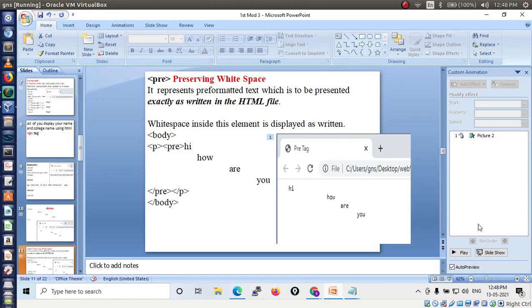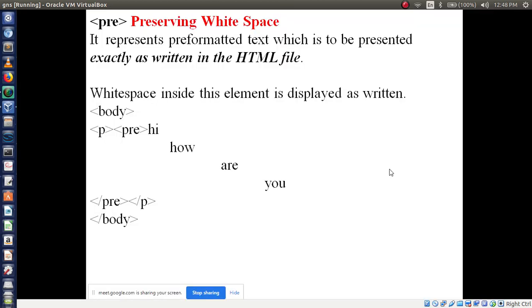Let's see. Now I am using this pre tag here. PRE means preserving white space. It represents pre-formatted text, which is to be presented exactly as written. Whatever you have written, the same data or same information has to print on the web page. So for that purpose we have to use the pre tag. White space inside this element is displayed as written.